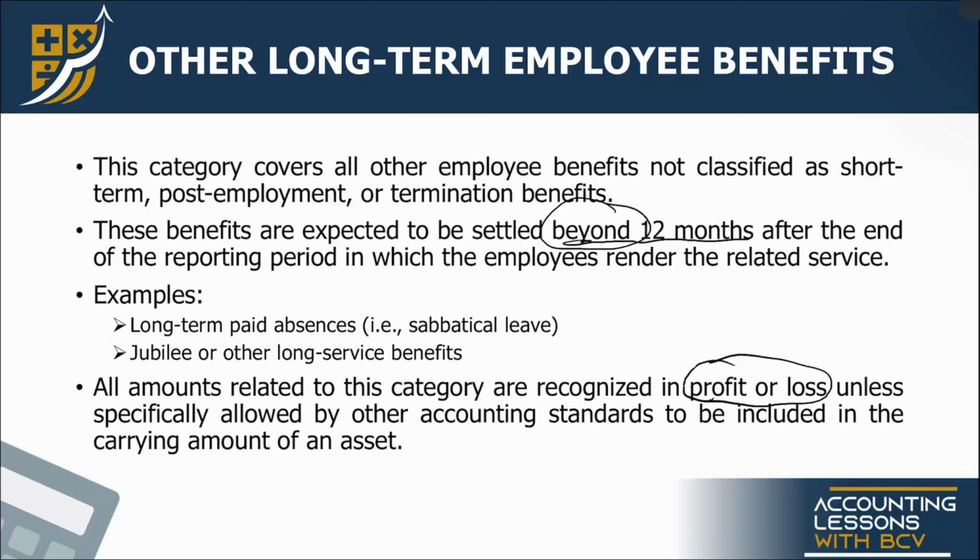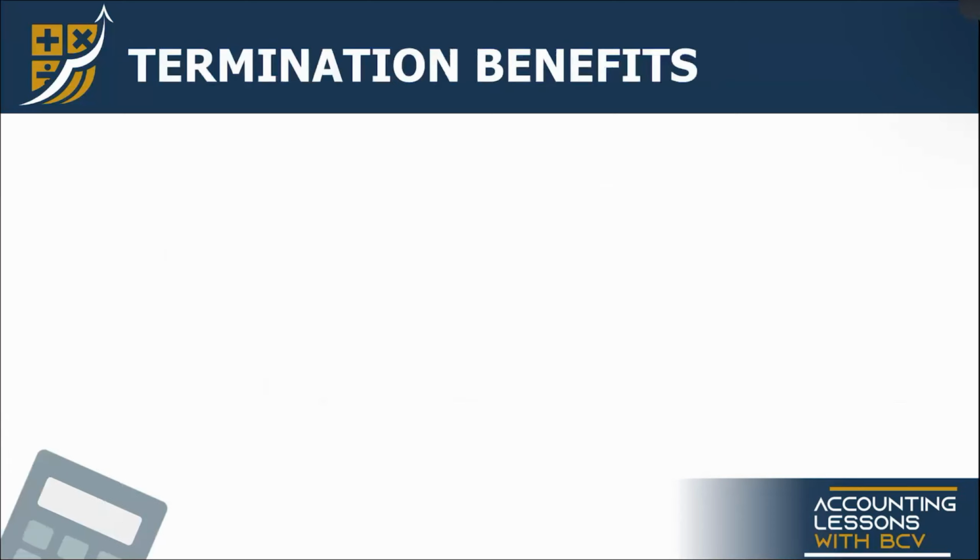Unless na lang kung may ibang accounting standard na nagsasabing wag i-expense yan, paki-include yan sa cost ng asset. So examples would be IAS 2, si inventories, IAS 16, si property, plant, and equipment, tama? Ayan, and other accounting standards. Okay? Yan. So that's for the third category of employee benefits.